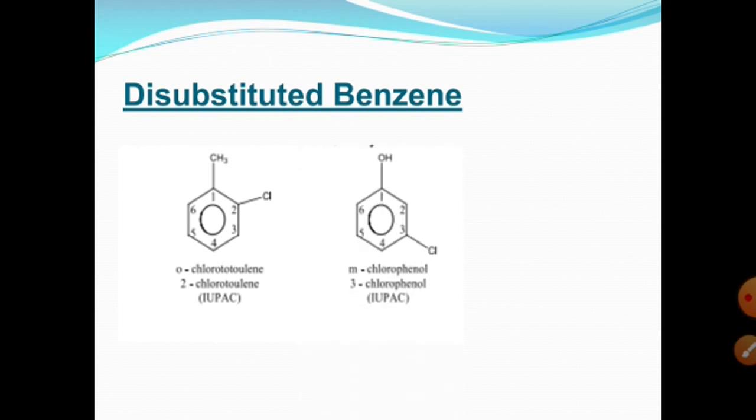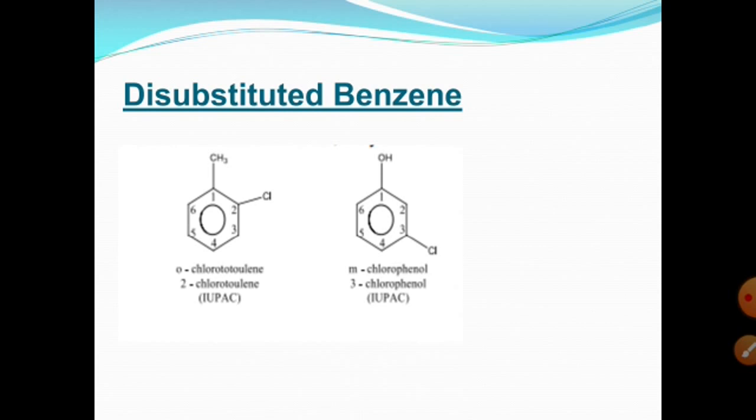Here chlorine is present at position number 3 with respect to the OH group. Phenol is taken as the parent compound, so OH is in position number 1. We start the numbering from the OH group and move towards the side in which the substituent gets the lowest possible number.